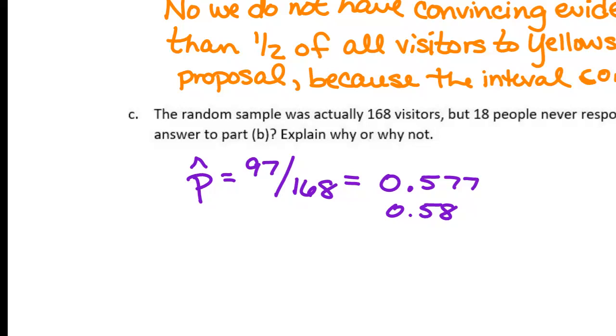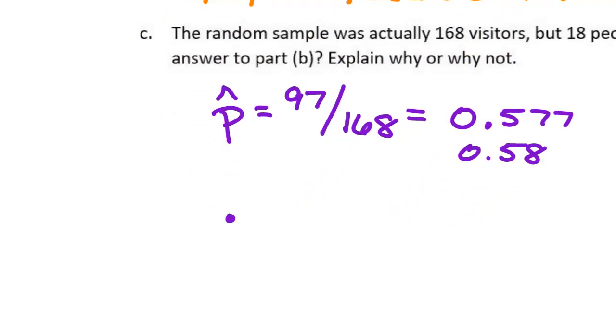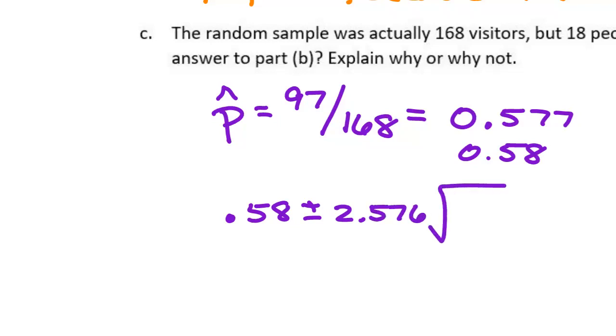It went up, to be fair, but it didn't go up a ton. So if I did 0.58 plus or minus 2.576 times the square root of 0.58 times 0.42 over 168.